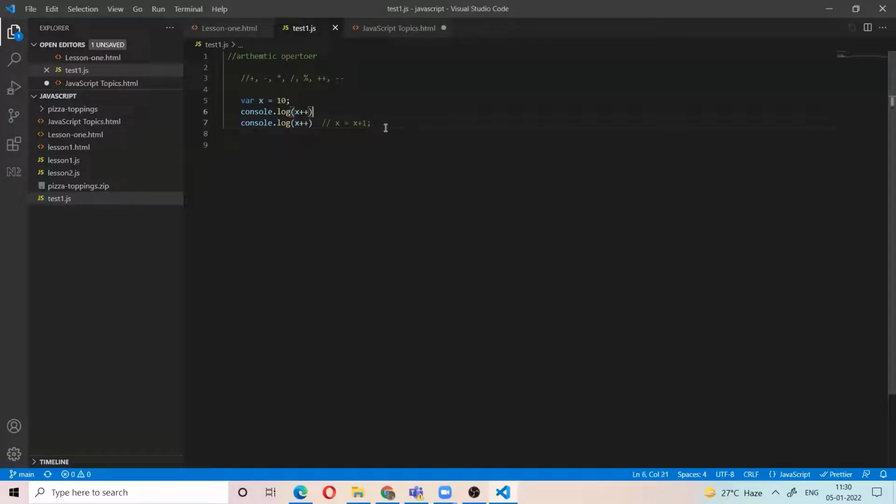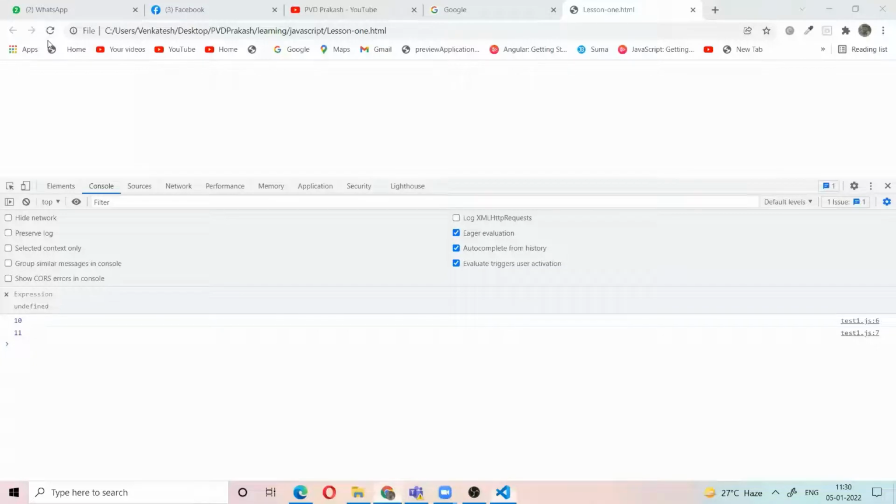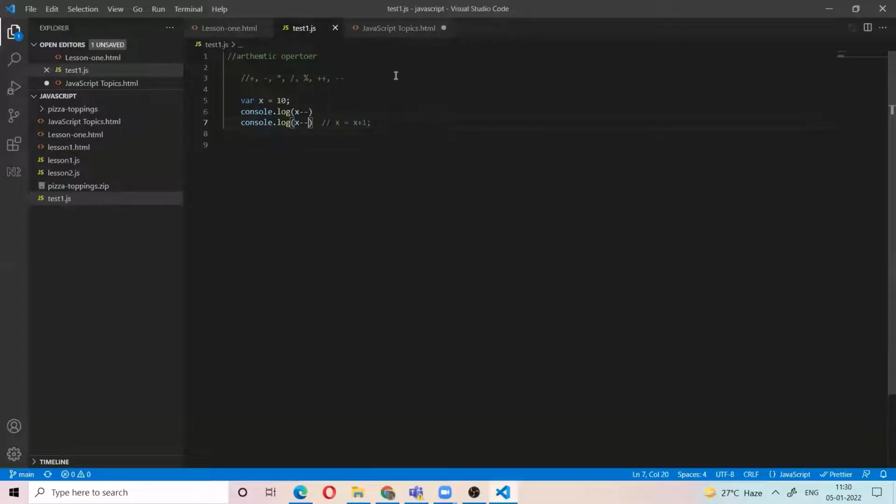So it will add one value each time. This is the plus plus. If you use minus minus, let's see the value: 10, 9. So x minus minus means x is equal to x minus 1. These are the arithmetic operations, plus and minus.